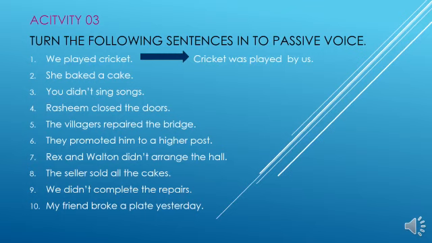Okay. Rex and Walton didn't arrange the hall. The seller sold all the cakes. We didn't complete the repairs. My friend broke a plate yesterday. So this is activity 3. Get a piece of paper and write the answers.